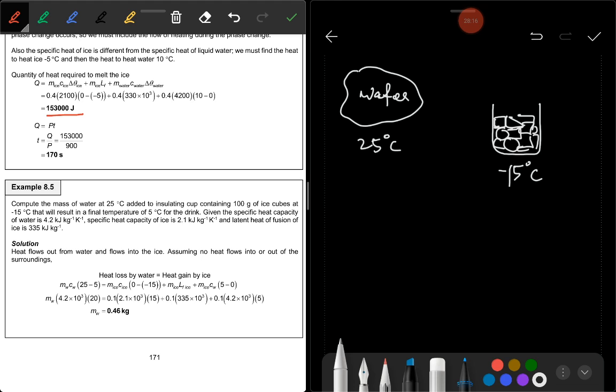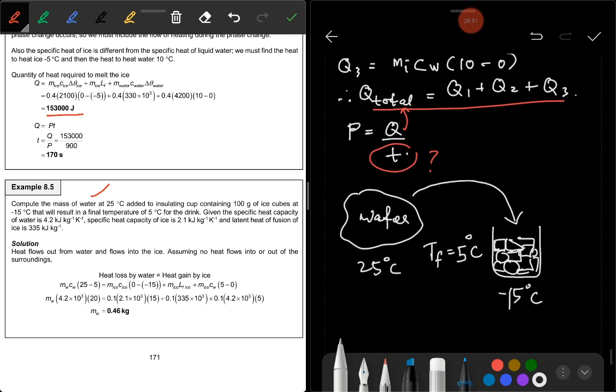You put some water inside the container, inside a cup, which contains ice with the initial temperature of the ice cube is minus 15. And you will get the final temperature after mixing it. Okay, you will get the final temperature is 5 Celsius degree. This is according to the example here. 5 Celsius degree. This is the final temperature.